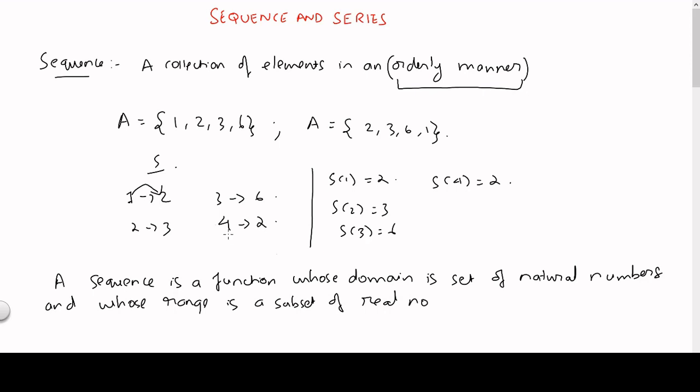That is provided it is a real sequence. Now a sequence can also have terms that are complex. So in that case the range will be a subset of complex numbers. And this is the definition that is generally given in most of the books.